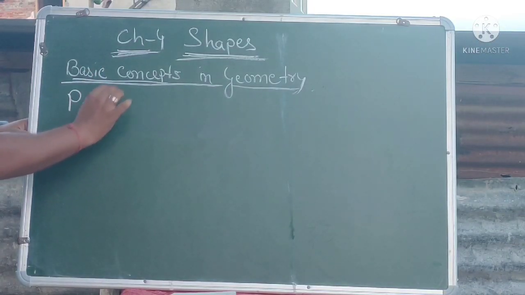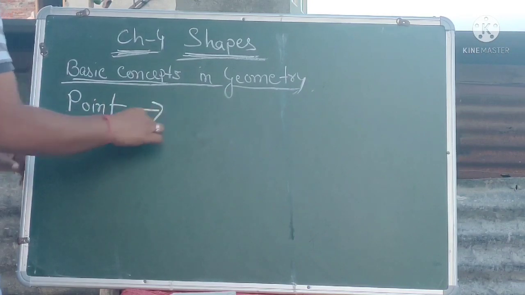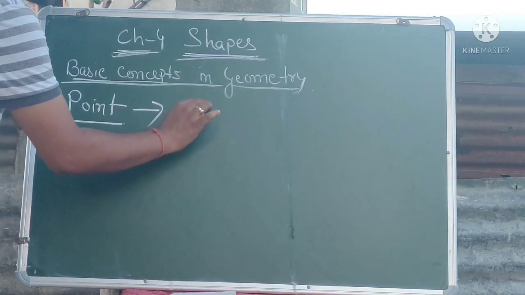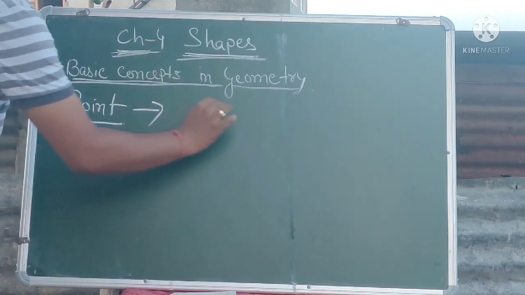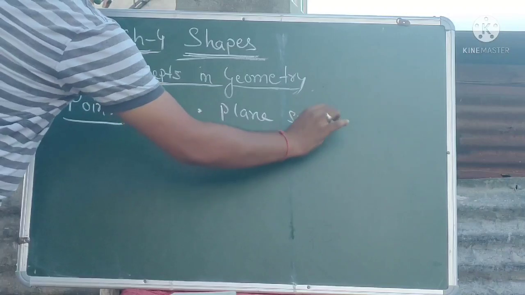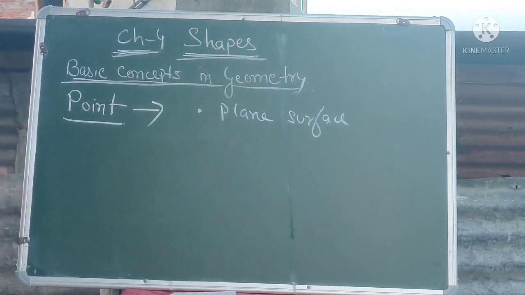Already you know what is the meaning of point. I have given you the definition also. Point in geometry means just a dot, just a dot in a plane, a dot in a plane surface. So point means what? Just a dot in a plane surface. That's all. Next comes your straight line.